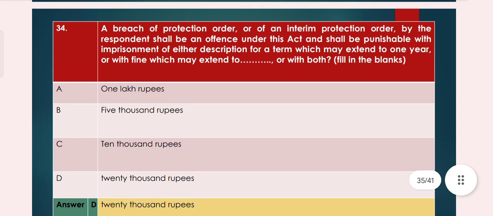Now question number 34. A breach of protection order or of an interim protection order by the respondent shall be an offence under this Act and shall be punishable with imprisonment of either description for a term which may extend to 1 year or with fine which may extend to dash or with both. So option A, 1 lakh rupees. Option B, 5,000 rupees. Option C, 10,000 rupees. Option D, 20,000 rupees. So option D, 20,000 rupees, is the right answer.